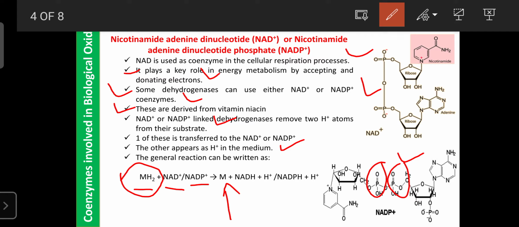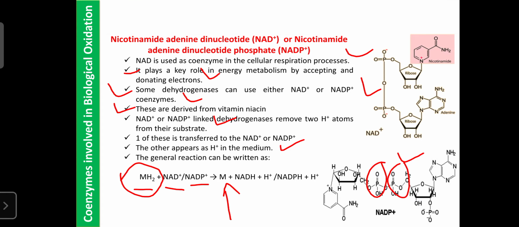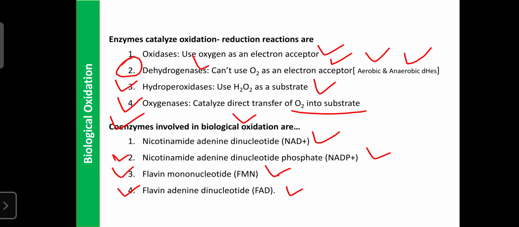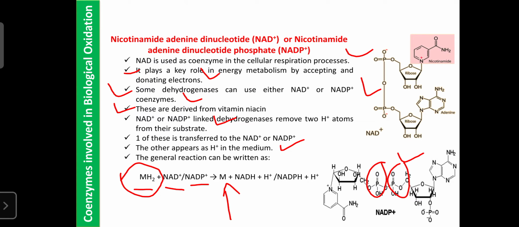Then it forms the products, as well as NADH and the free form of the hydrogen ion, or, if it is utilizing NADP, NADPH and the free form of the hydrogen. This is the general reaction for an oxidation reaction catalyzed by a dehydrogenase enzyme in the presence of NAD or NADP, and these are the typical structures of NAD and NADP.